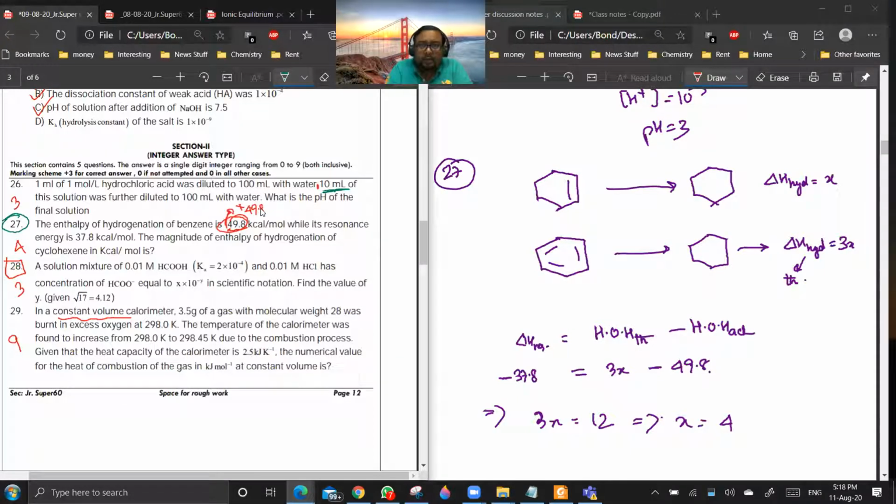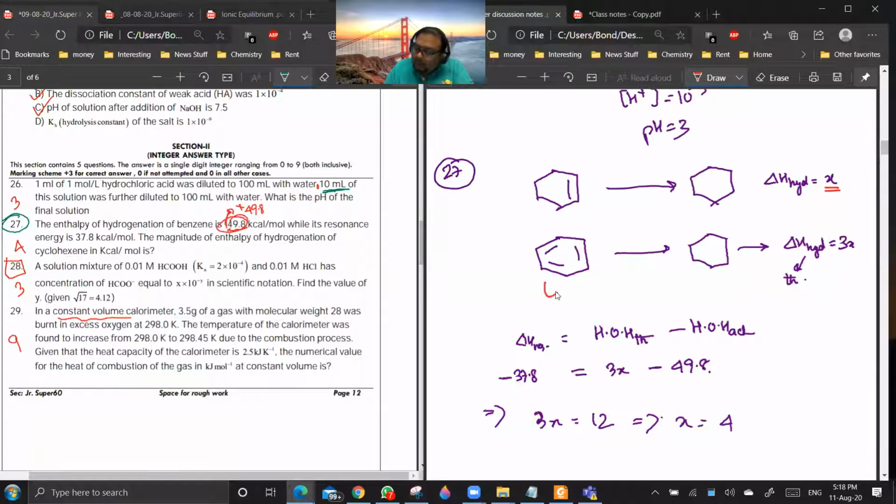Suppose we are saying that for cyclohexene, which is having only 1 pi bond, heat of hydrogenation is X. And for the theoretical structure of benzene, which is having 3 pi bonds, what will be the delta H hydrogenation? 3x?